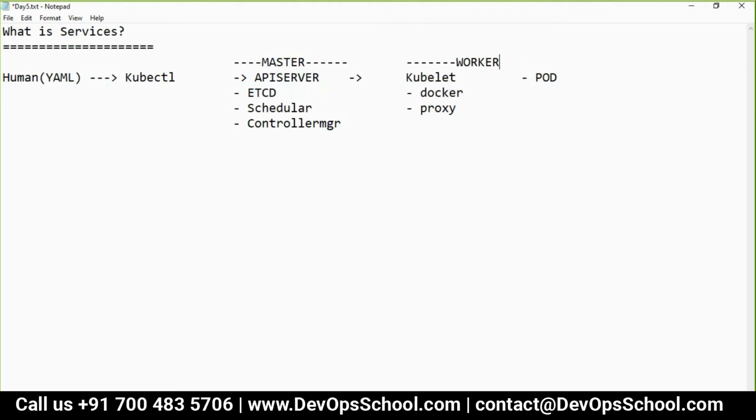Now, guys, understand this. The worker is running the pod. Correct? So now we need to access this pod. How do we access it? I am outside. I am a client, an end user.